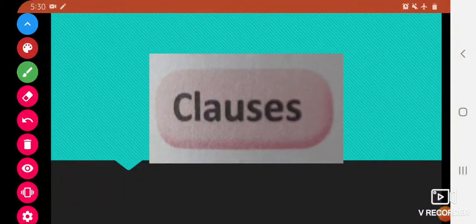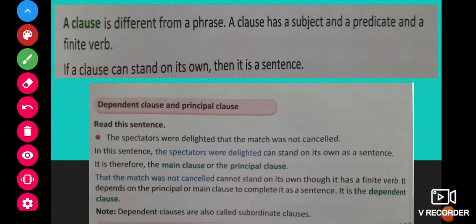Hello students, we are studying English grammar and the topic for today is clauses. In the previous part we have learnt about phrases. So in this part let us carry on with clauses. A clause is different from a phrase. Let us first recall what is a phrase.